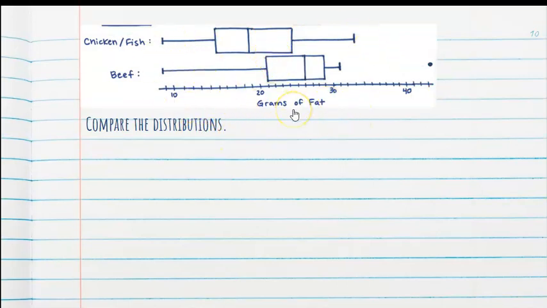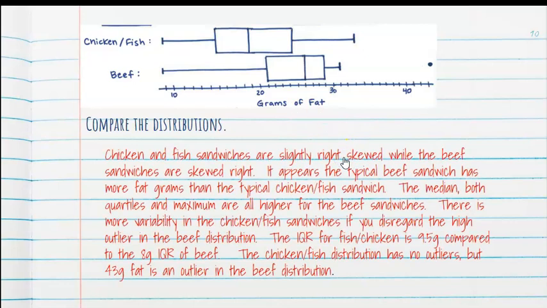All right? Okay, so the second part of that question, after we've done all this work, is to compare the distributions. So we're going to walk through our SOCS acronym. We want to make sure to use context and comparison words since we are comparing beef to chicken and fish fat grams. Let's see what this looks like. Chicken and fish sandwiches are slightly right skewed, very slightly, while the beef sandwiches are definitely skewed to the right.